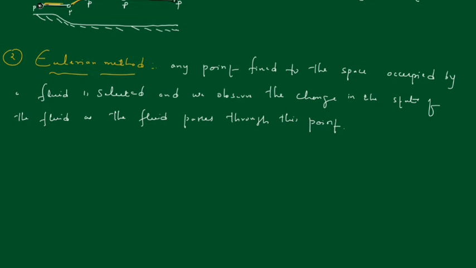Since the point is fixed, x, y, z, comma t are independent variables.